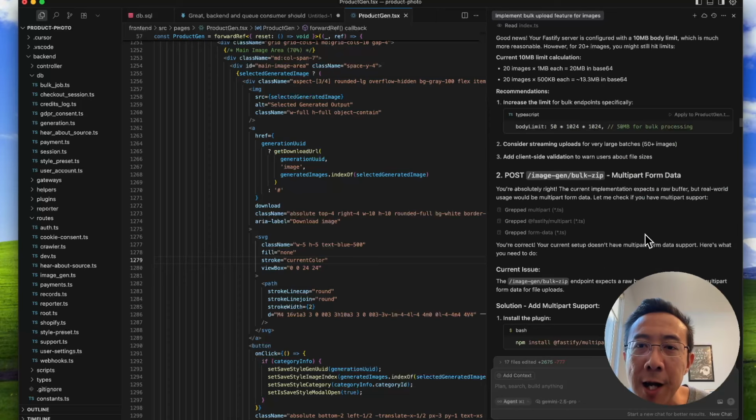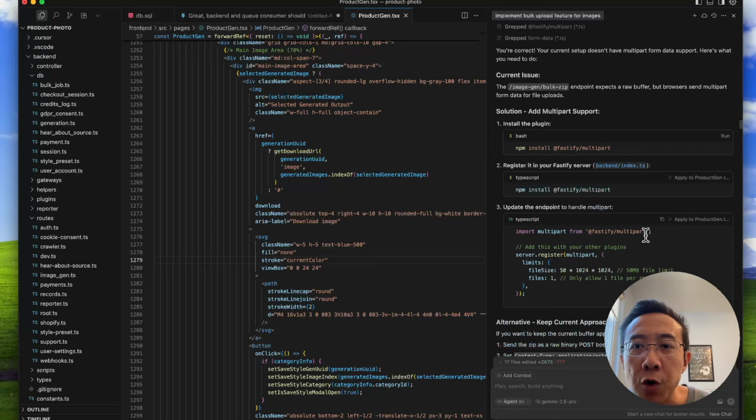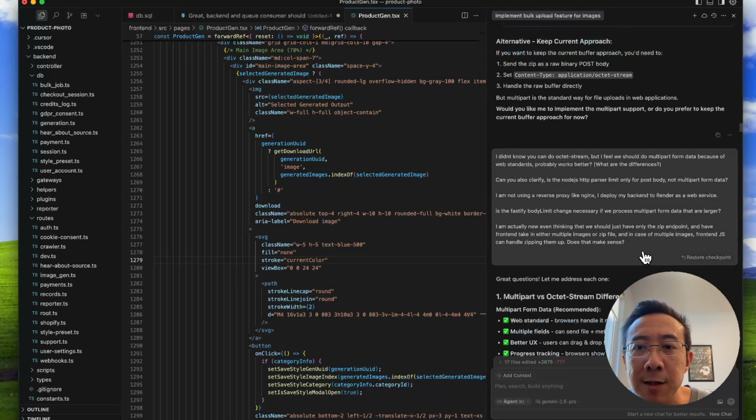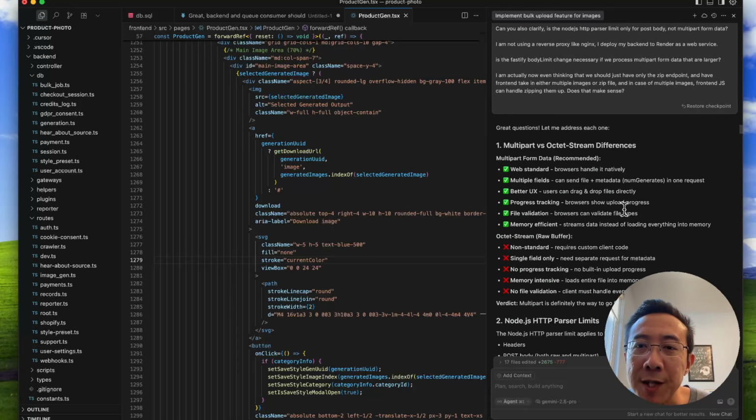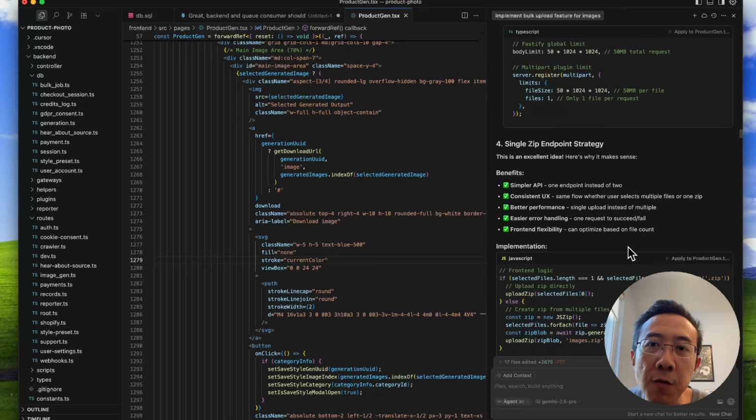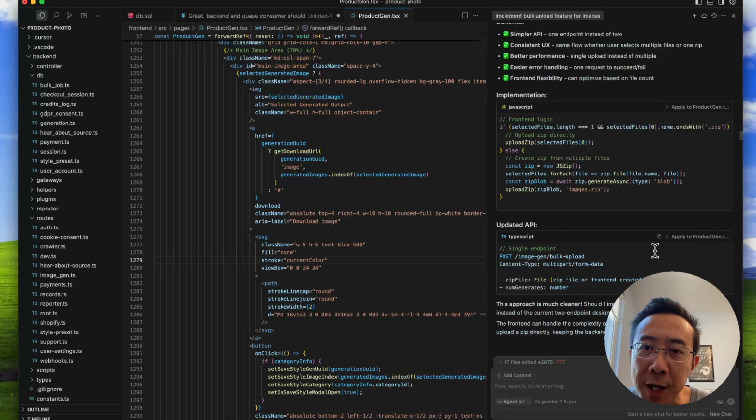So we'll do that. And then, to handle the file, should we use multipart form data? Should we use some other thing, like octet stream, and so on? And I asked it to explain, since I'm not familiar with that. What does that do? What are some of the pros and cons? And then at the end, I come to a conclusion that we should use multipart form data.